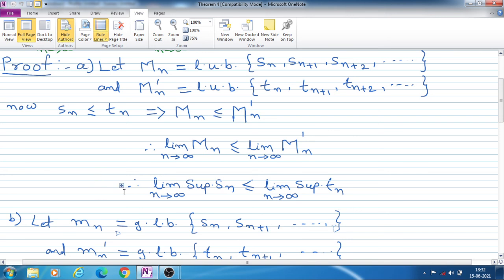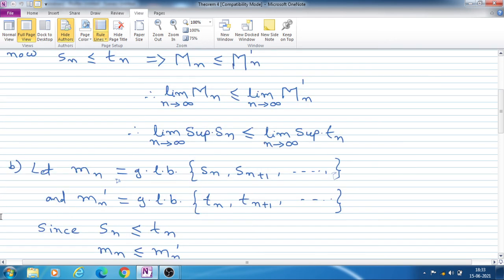So to prove this, nothing more we have to do, we simply use this relation, that is Sn is less than or equal to Tn. Due to this relation, capital Mn is also less than or equal to capital Mn dash. Therefore, taking limit, we get limit superior of Sn is less than or equal to limit superior of Tn.